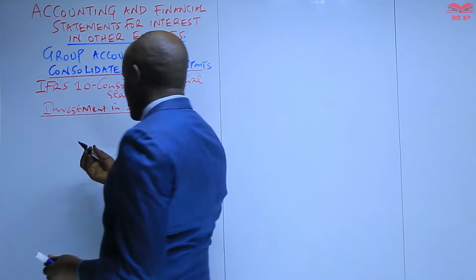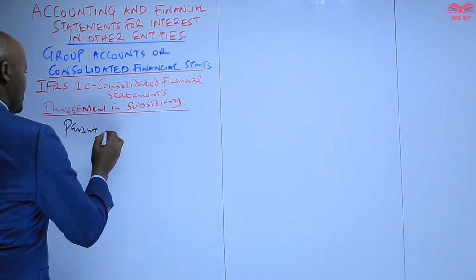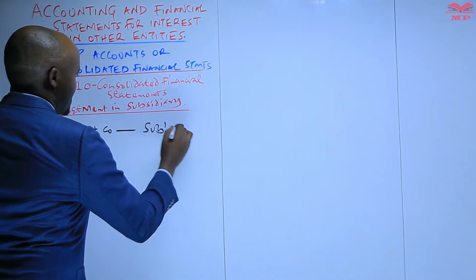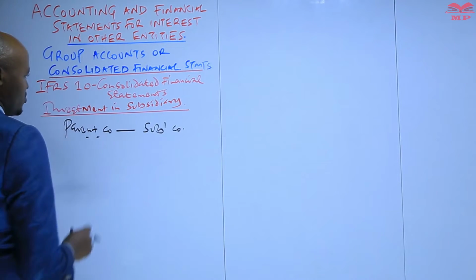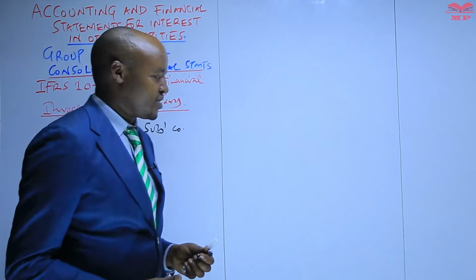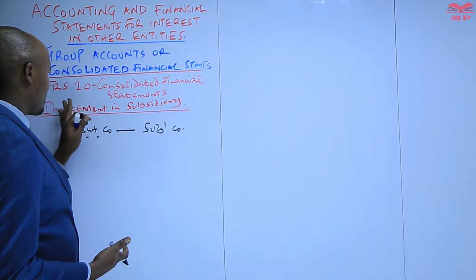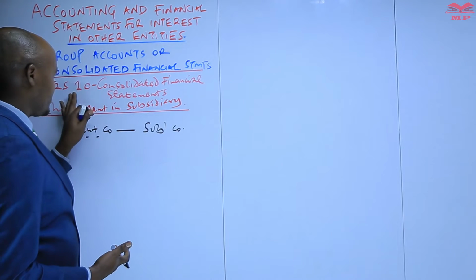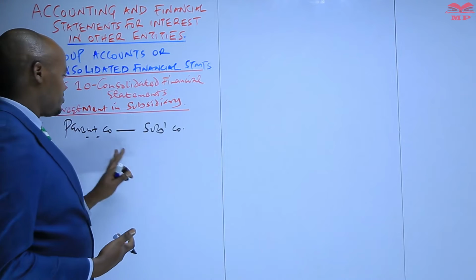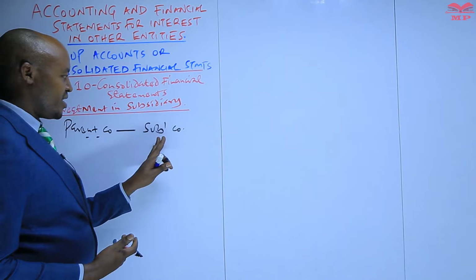So this means that the parent company here, which has invested in a subsidiary company, has an obligation to prepare the group accounts. And when these group accounts are being prepared by the parent company, they must be prepared in accordance with what? IFRS 10. So we are saying IFRS 10 lays down the principles, the procedures to be followed by the parent company in preparing the group account.